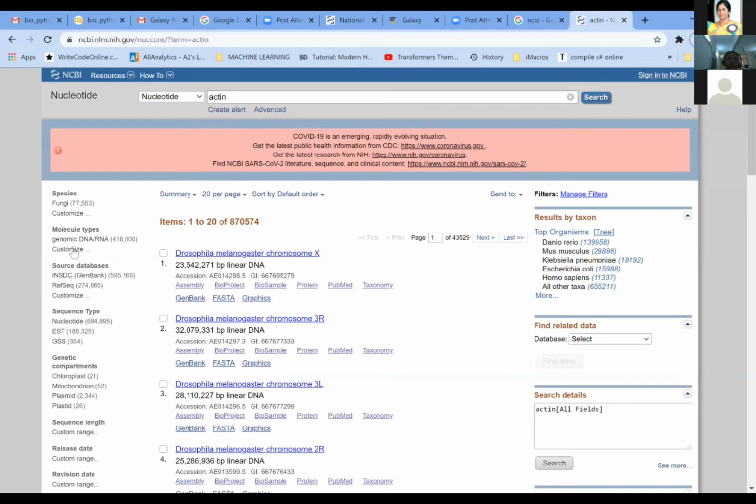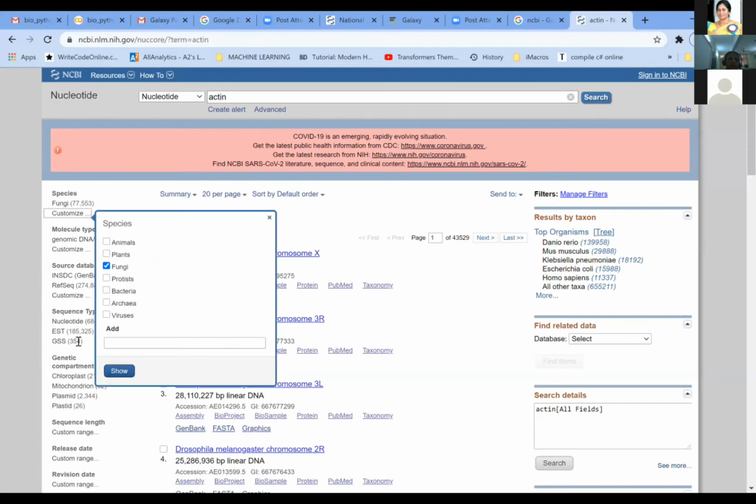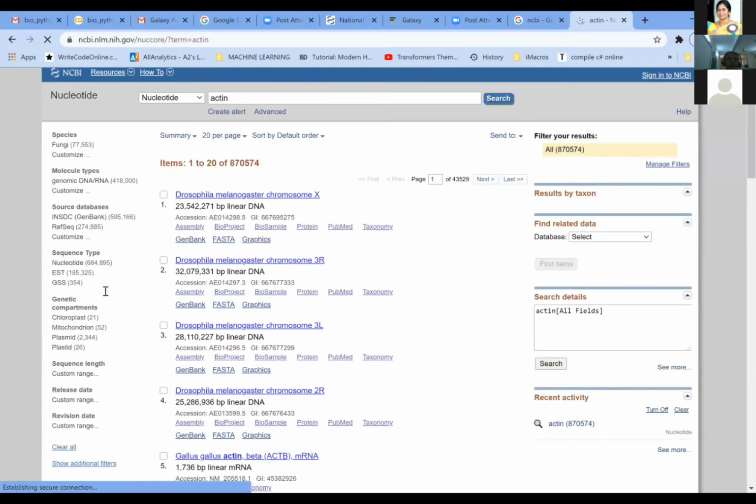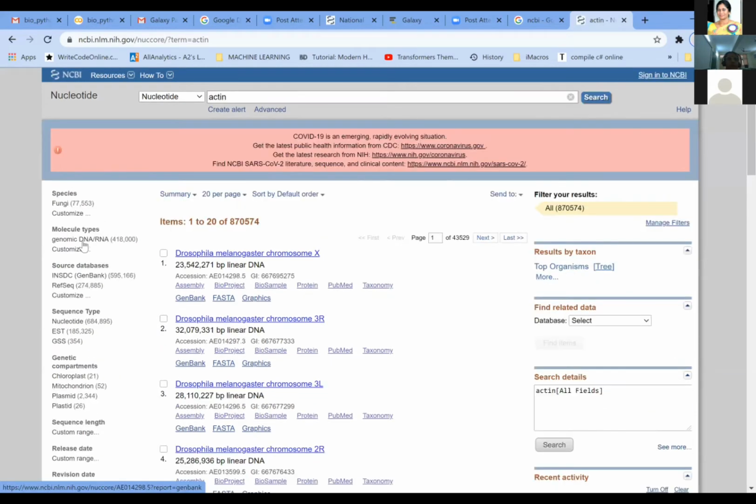In this customize, we have clicked on fungus, and on the source data we have also taken the sequence types. You can click on search, and then we will get another set of sequences based on the selections which you are making.